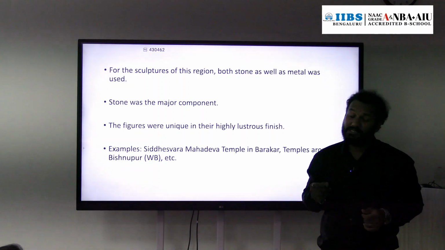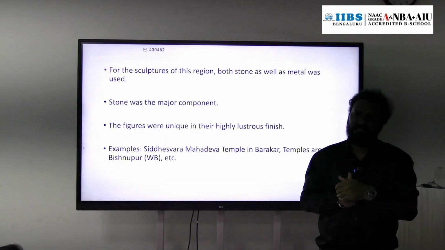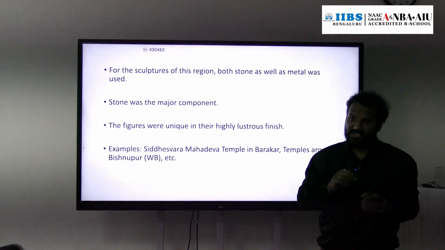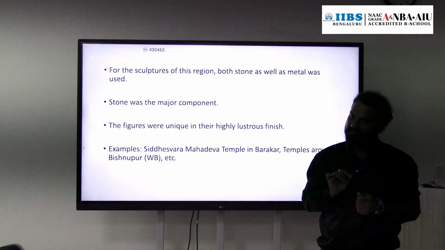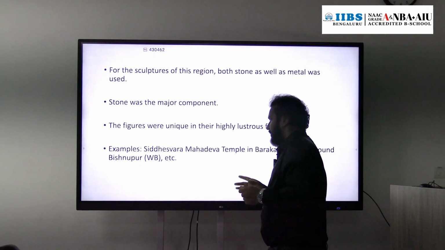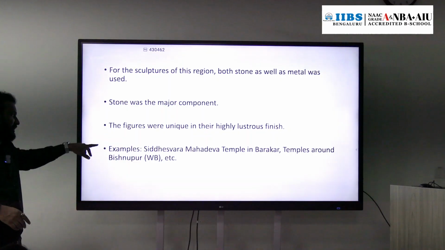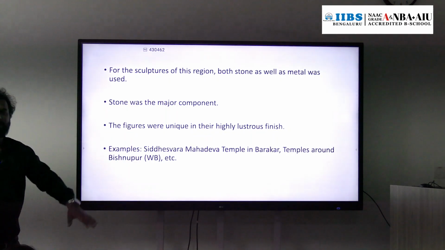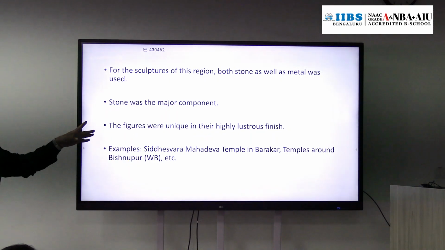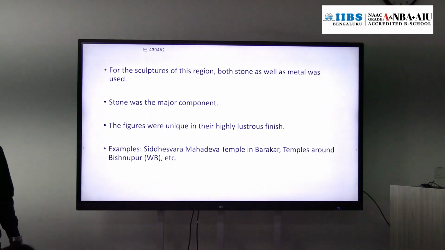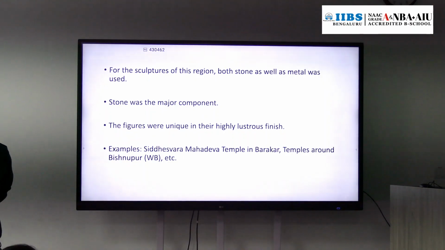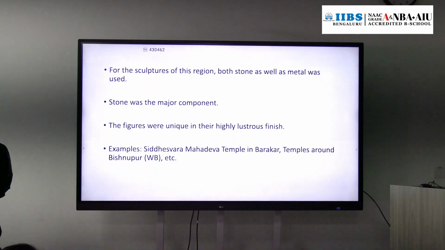And those sculptures are highly finished, with a lustrous, shining finish. Okay, so examples of this Pala and Sena school of architecture: Siddheshwara Mahadev Temple, Barakar, Bengal. Then temples in and around Bishnupur. Bishnupur is one of the places in West Bengal.